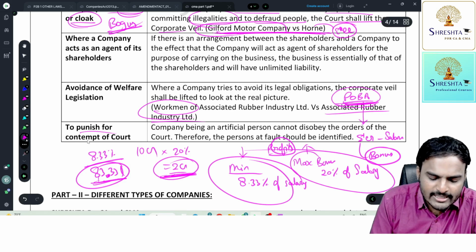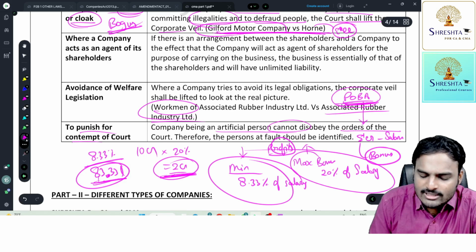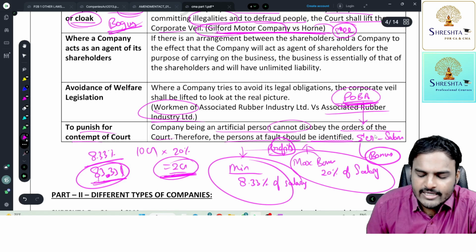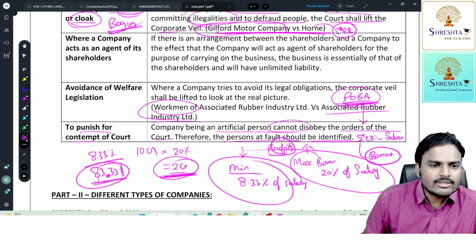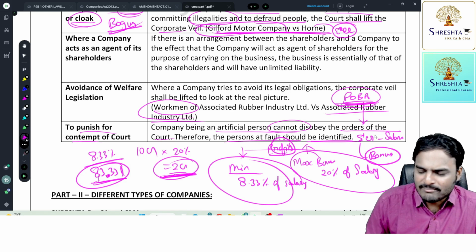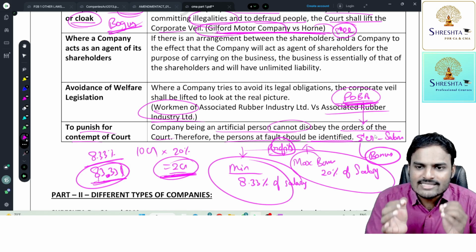Next one, to punish for contempt of the court. A company, being an artificial person, cannot disobey the orders of the court. Therefore, the persons at fault should be identified. The company is not a natural person, so doing things itself is not possible. It is an artificial person.